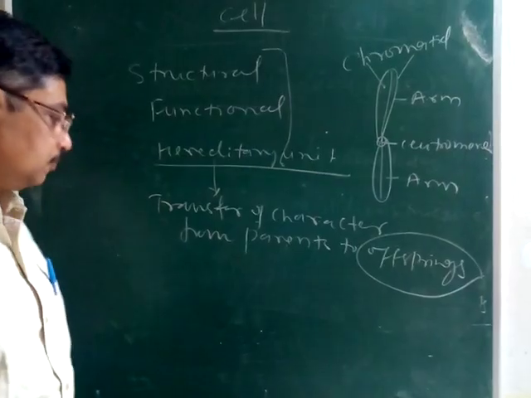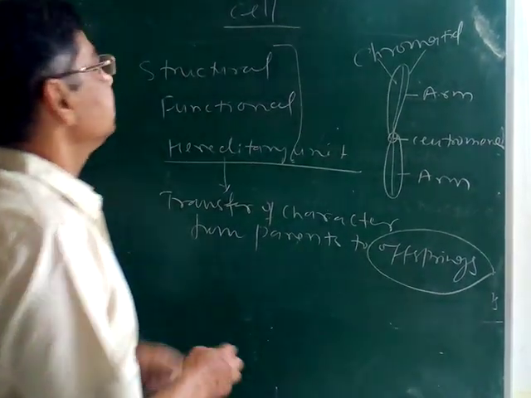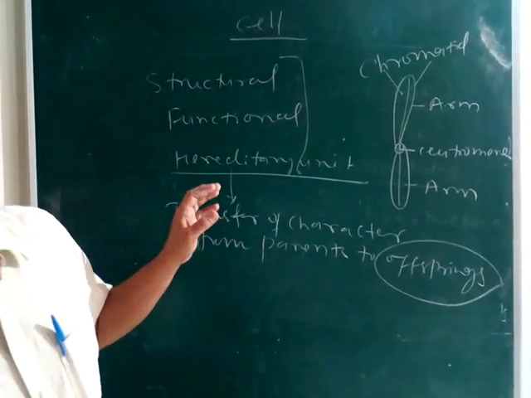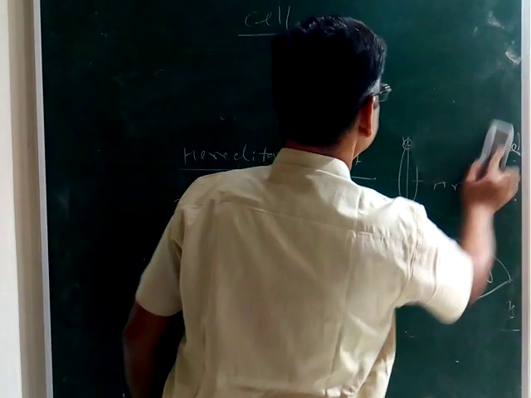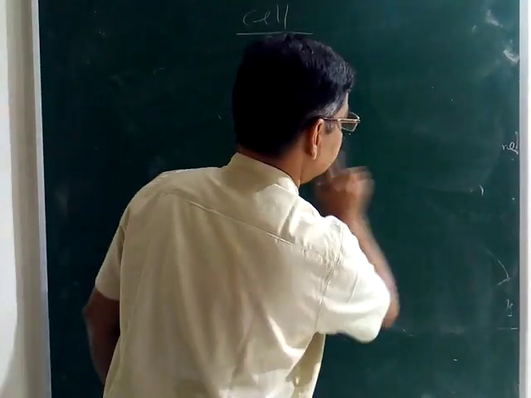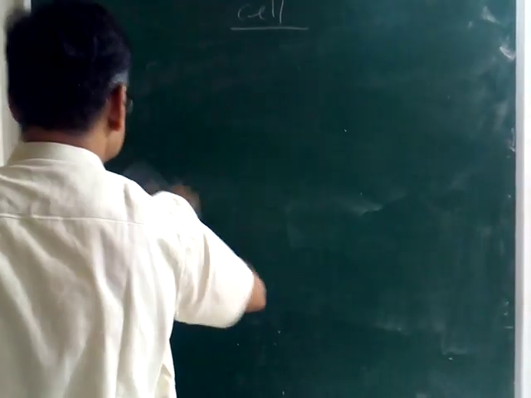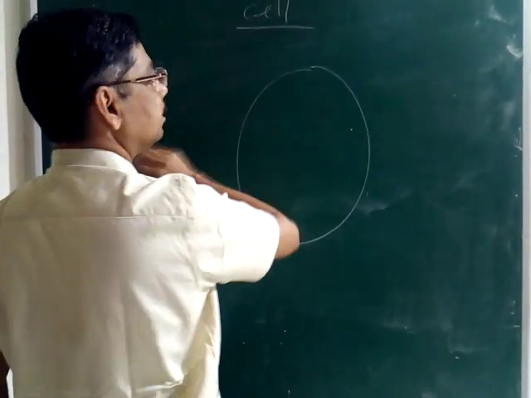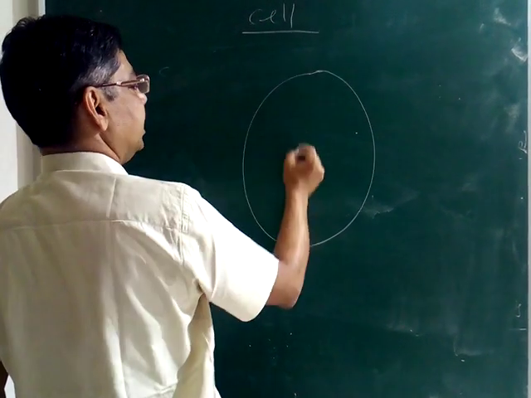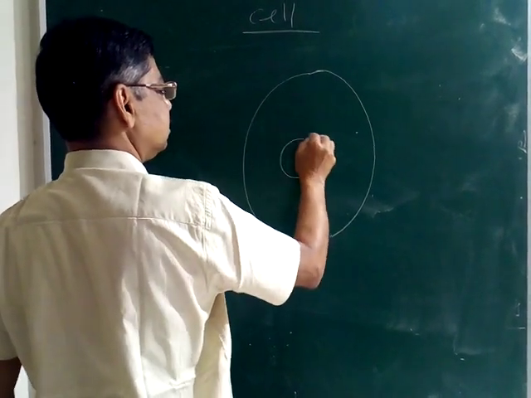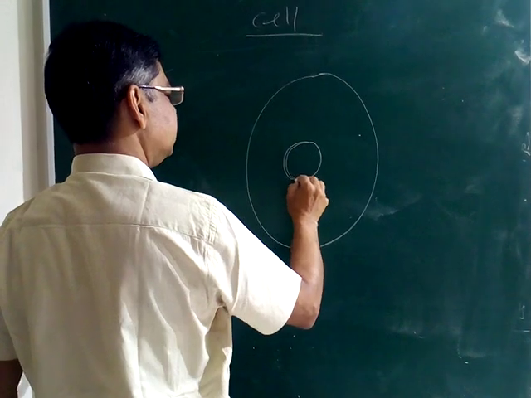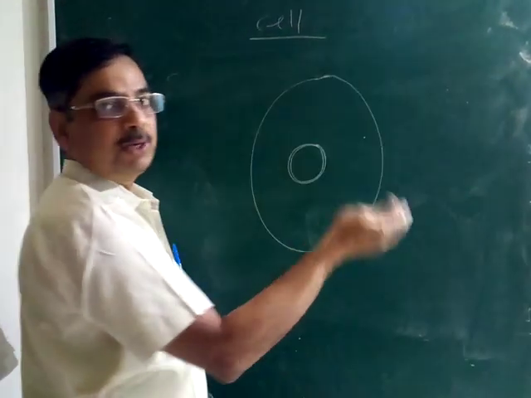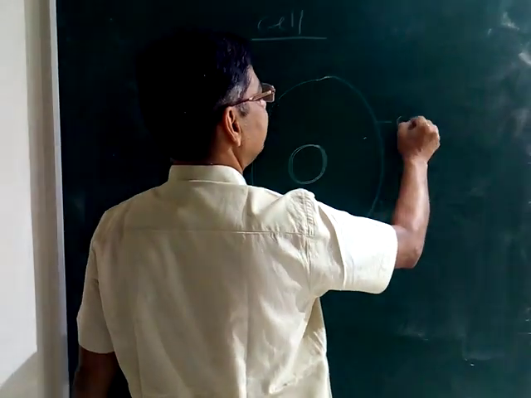Now let us see the basic structure of the cell. This is the basic structure of the cell. Suppose this is the animal cell, and in the center is the nucleus. The outer boundary of the cell, either in a plant cell or an animal cell, is the cell membrane or plasma membrane.